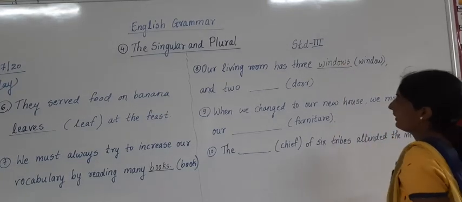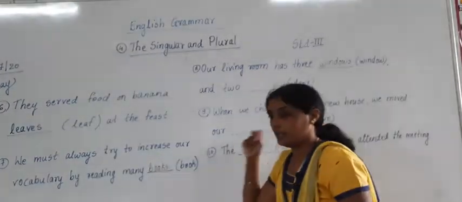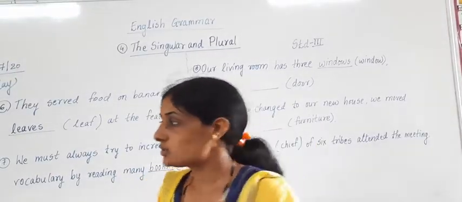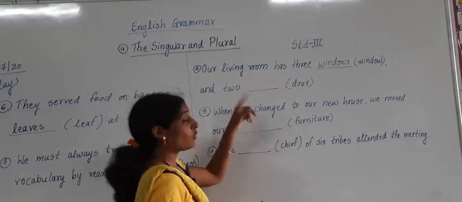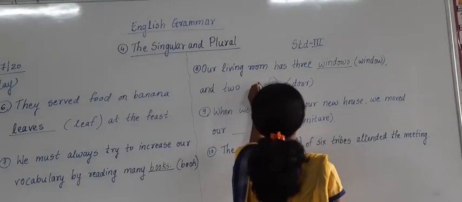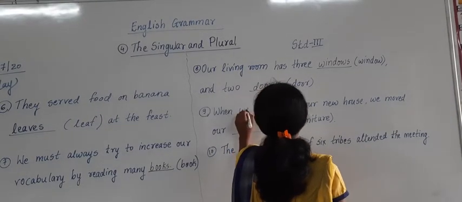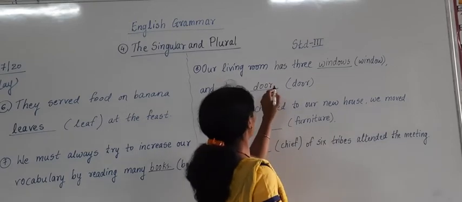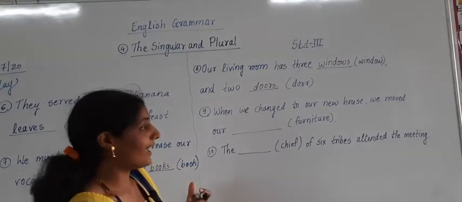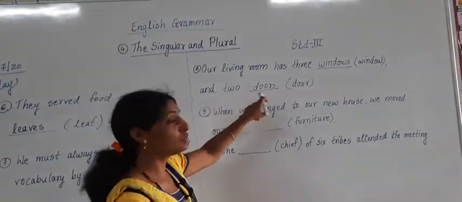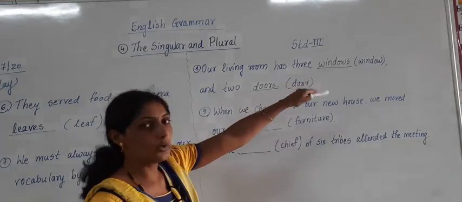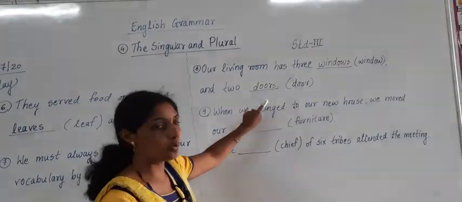Windows. And 2. Now after saying door, what do we say? One door and many doors. So 2, it is more than 1. So 2 is what? 2 is plural. 2 doors. Have you understood? 2 doors. S is left. So our living room has 3 windows and 2 doors. S. We have to add S both places, okay? 1 window, many windows. 1 door, many doors.